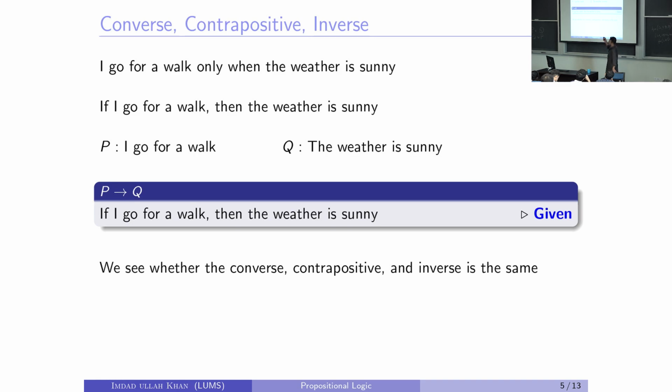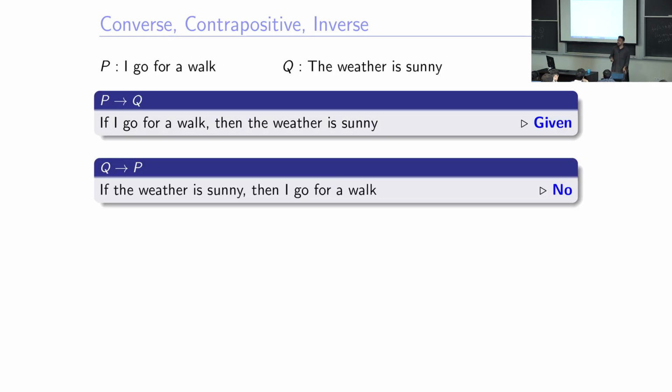Let's say this because I want to make a point. I have made an if-then statement. This was just for your practice, to learn that there is a curse of this language called English: you just can't say anything, and everything can be misinterpreted. So you have to be careful with that, right? This is the statement I made, and this is what I would write in terms of P and Q: if I go for a walk, then the weather must be sunny. Let's see what the converse of it, the contrapositive of it, and the inverse of it are, and see if they are actually the same statement or different statements. So that's the given statement. What would be the converse of it?